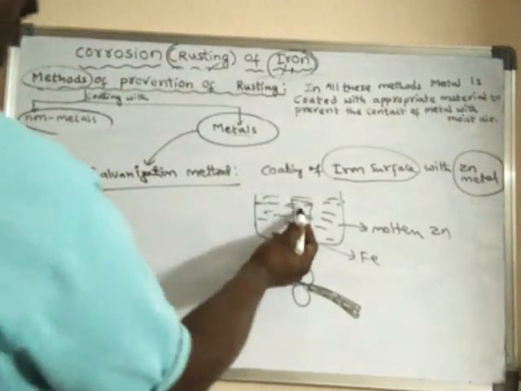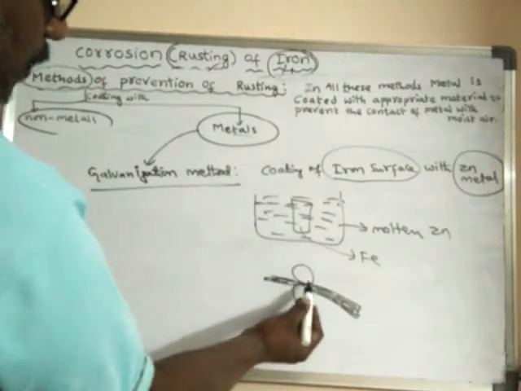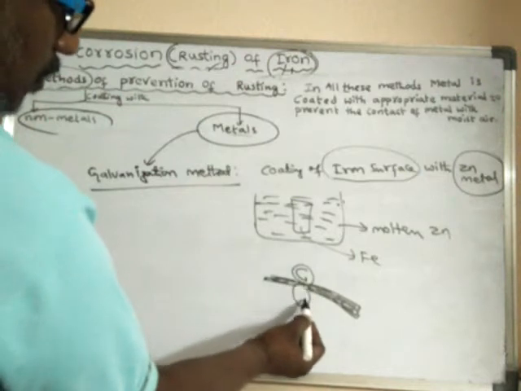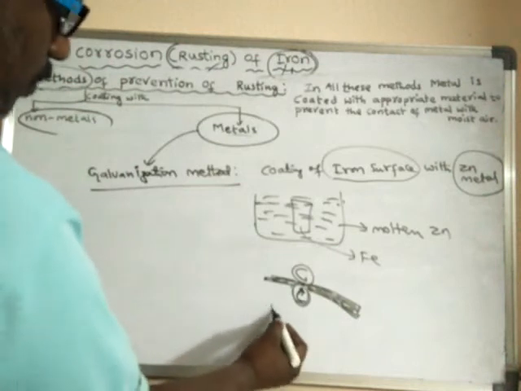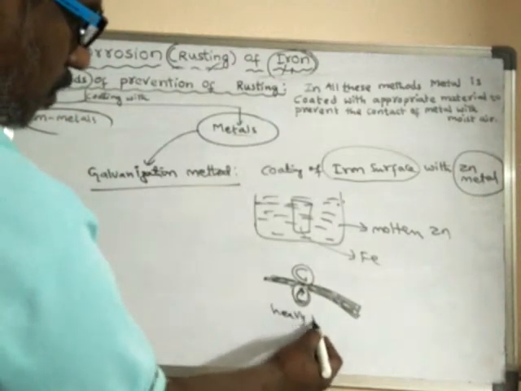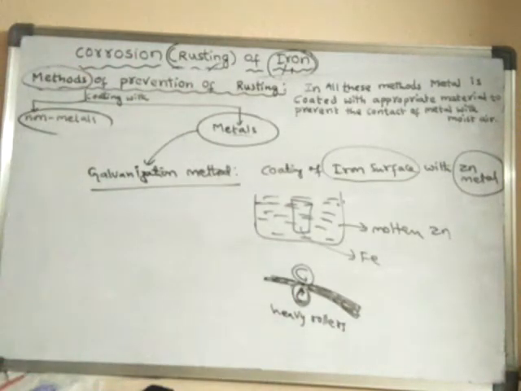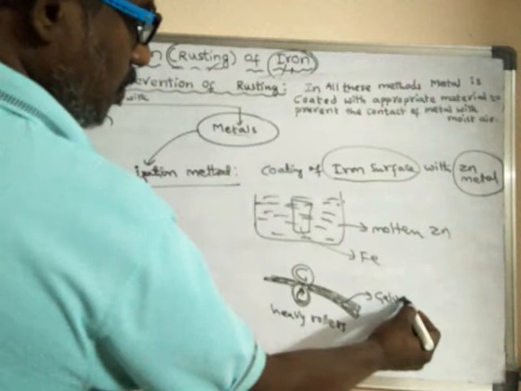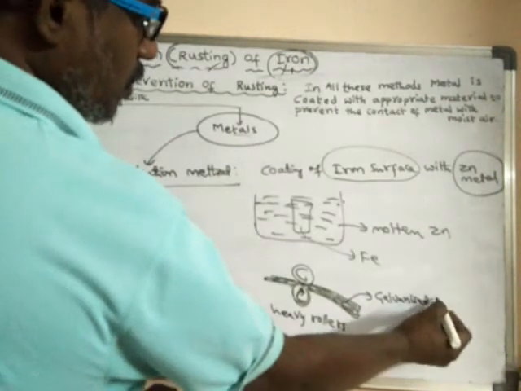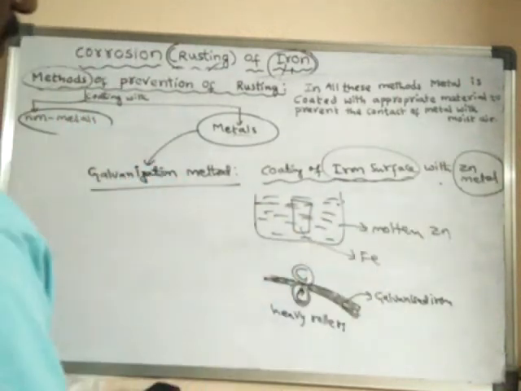So the molten zinc is on that iron, and when it is passed through the heavy rollers, they keep on rolling. This is called galvanized iron, that means coating of iron surface with zinc metal.